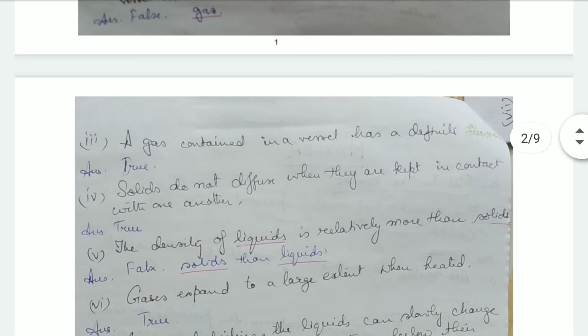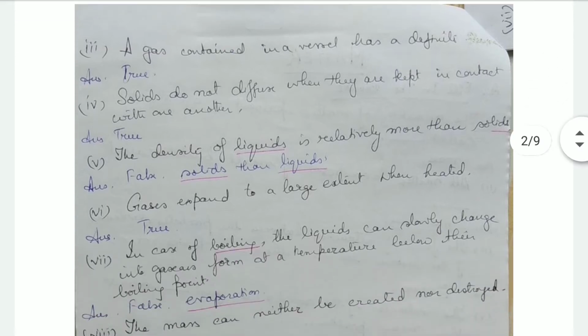A gas contained in a vessel has a definite shape. Okay, it has a definite volume rather, so it is true. Solids do not diffuse when they are kept in contact with one another. That's true. The density of the liquids is relatively more than the solids. It's false. The density of the solids is relatively more than that of the liquids.